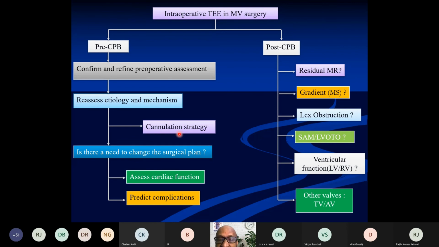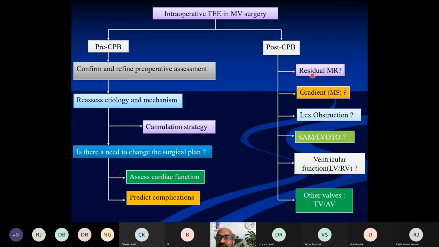When we look at the cardiac functions, it's again important to note that in patients who have mitral regurgitation, the ejection fraction is overestimated. Any ejection fraction less than 60% should be treated as impaired LV function in these patients.